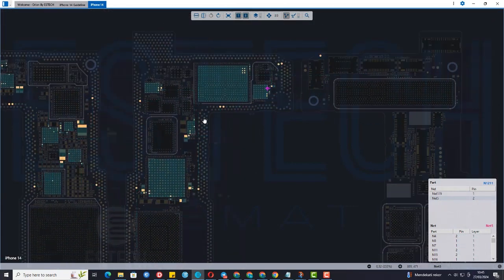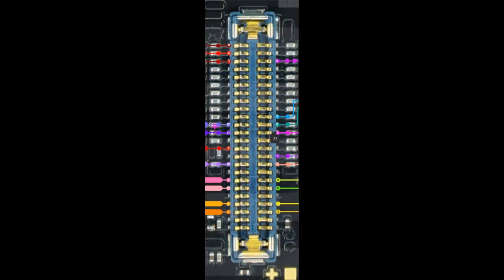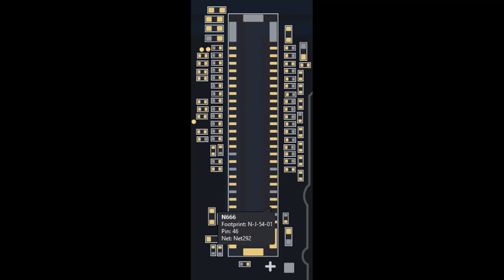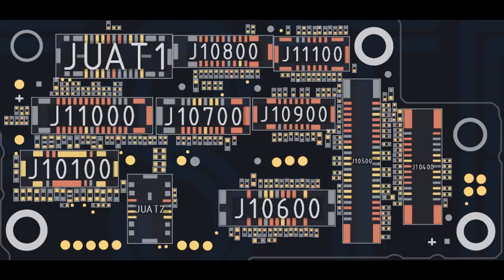We can get a lot of information from the board view software. Simply put, the PCB bitmap tells you the location and name of each component. For starters, we can know what the component is through the initial letter. R is the resistor, U is the chip, and L is the inductor. The color can tell you the function of each.